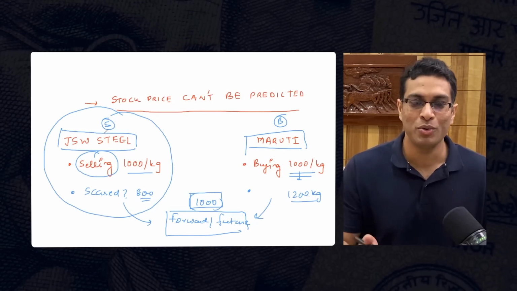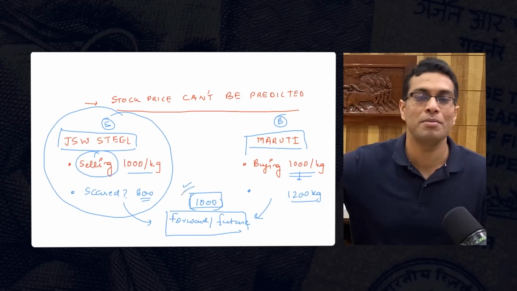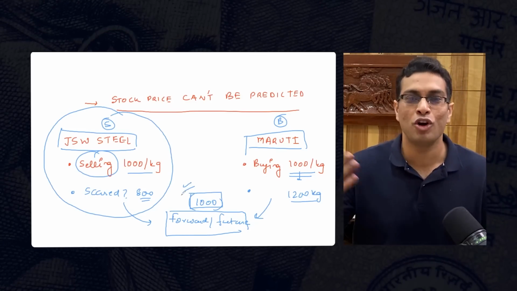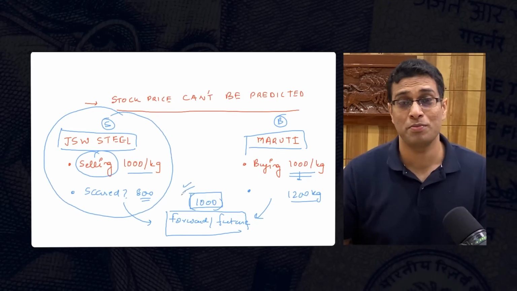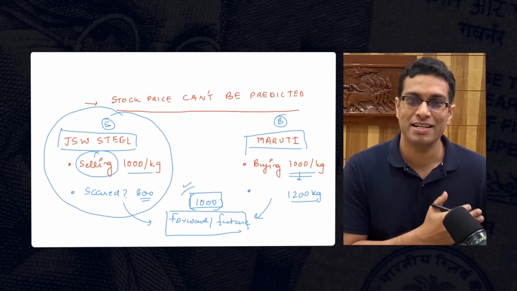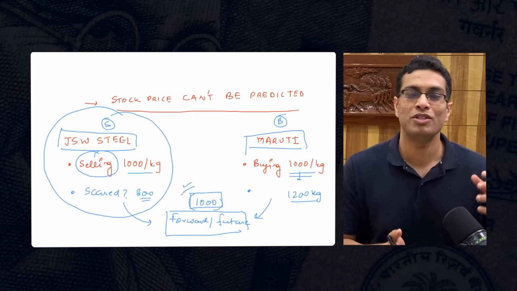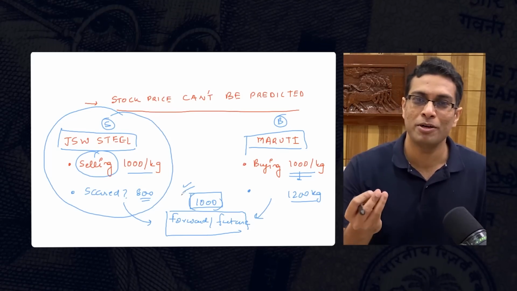If they were able to do it, why would they go and sign this contract that, hey, we want to fix our prices, because the prices can go up tomorrow? Why would you not want to benefit? Tomorrow, the price can go to 2000 rupee per kg, 3000 rupee per kg, 4000 rupee per kg. Then why is it that a company like JSW Steel, a $1 billion company whose entire business revolves around predicting the prices of steel, is not able to take that bet?